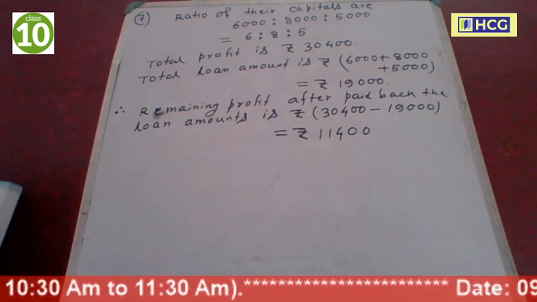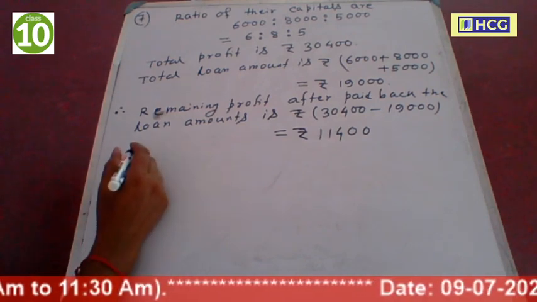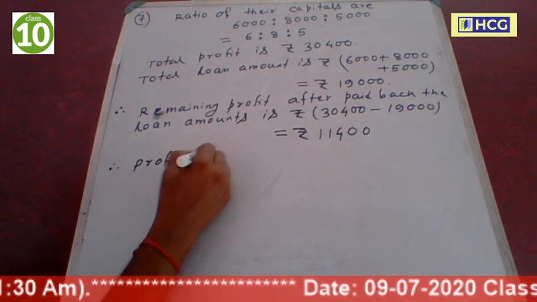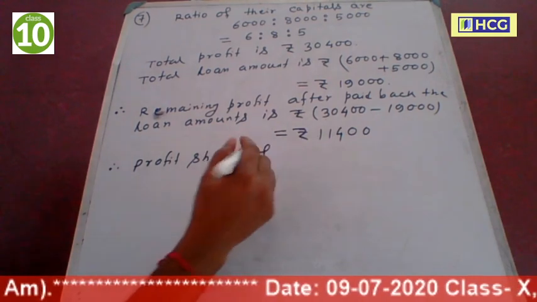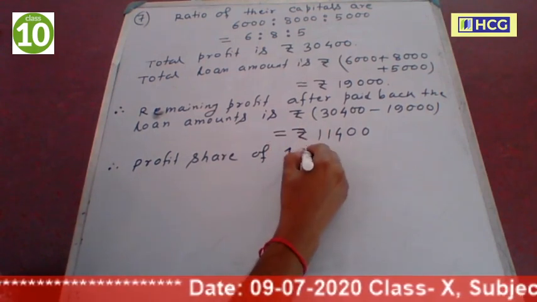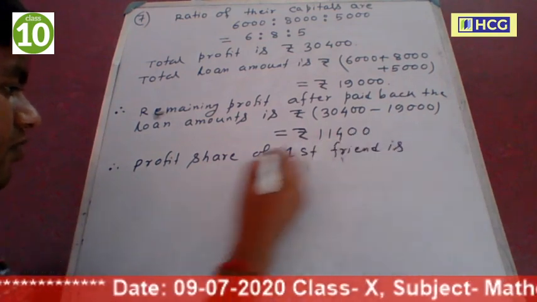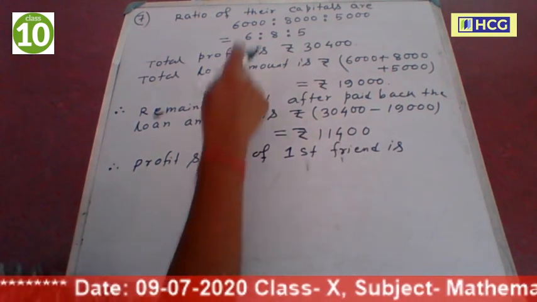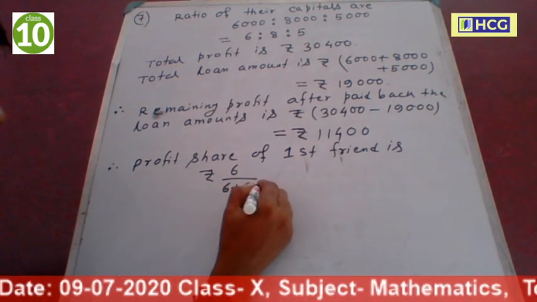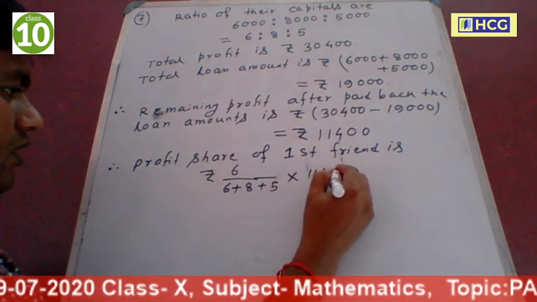So therefore profit share of first friend is rupees, ratio is 6 is to 8 is to 5. So 6 divided by 6 plus 8 plus 5 into remaining profit 11,400.